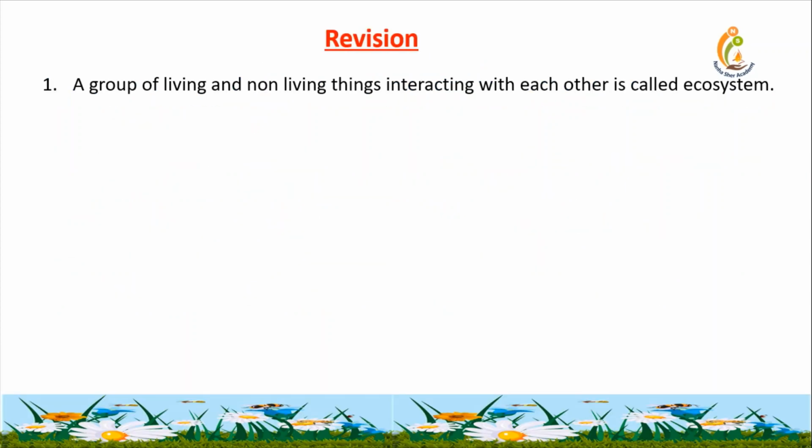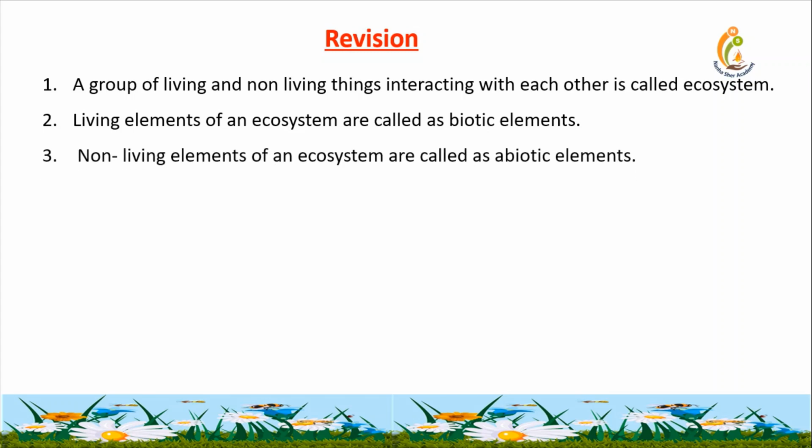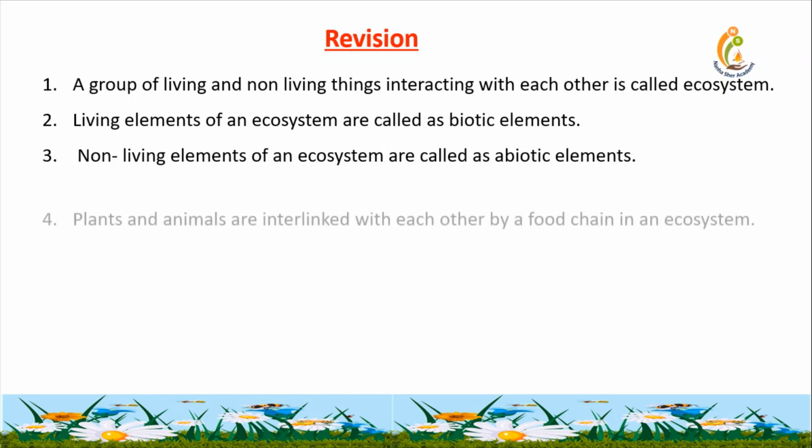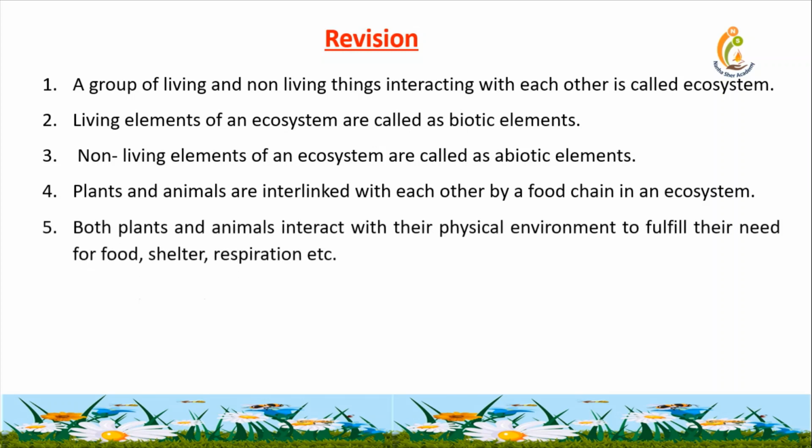Let's revise what we learned today in this video. A group of living and non-living things interacting with each other is called an ecosystem. Living elements of an ecosystem are called biotic elements. Non-living elements of an ecosystem are called abiotic elements. Plants and animals are interlinked with each other by a food chain in an ecosystem. Both plants and animals interact with their physical environment to fulfill their needs for food, shelter, respiration, etc.